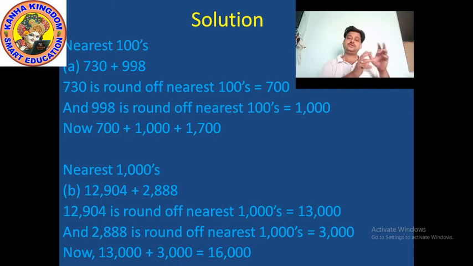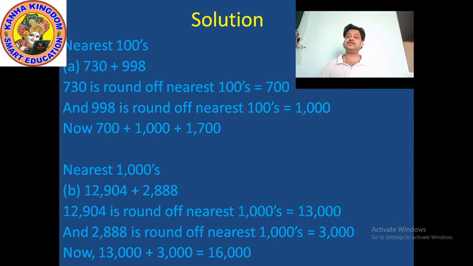Okay, so the actual rounded value of 2,888 to the nearest 1000 becomes 3,000. Okay, and when you find both the numbers rounded to the nearest 1000, it becomes 13,000 plus 3,000, and when we add both, it becomes 16,000, because if you see the ones place of the first number and second number, both are 0, 0 plus 0.